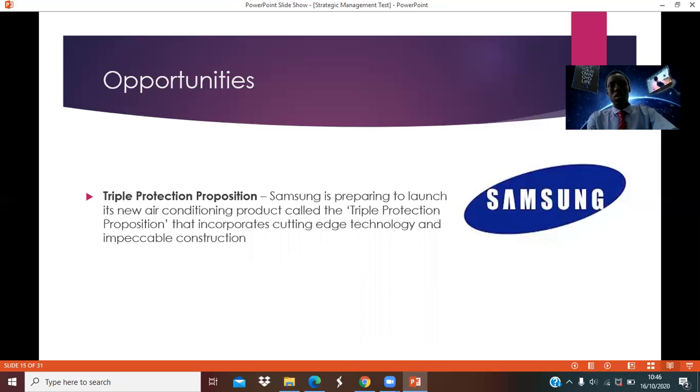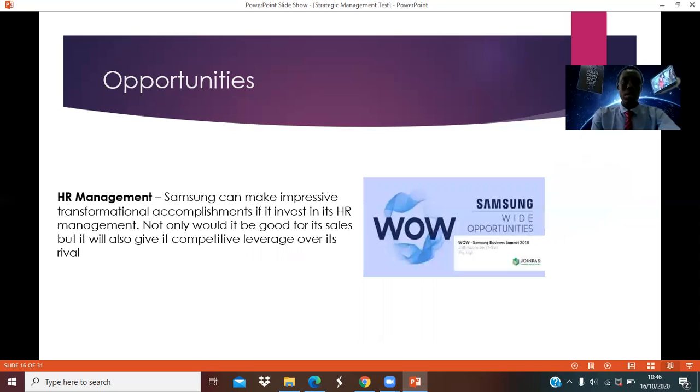Let's look at the opportunities. So what are the opportunities that are in the way of the Samsung company? So one of the opportunities that we're looking at is that Samsung is preparing to launch a triple protection proposition. So we see when they do that, they will get a lot of customers, also getting a very, very big market.